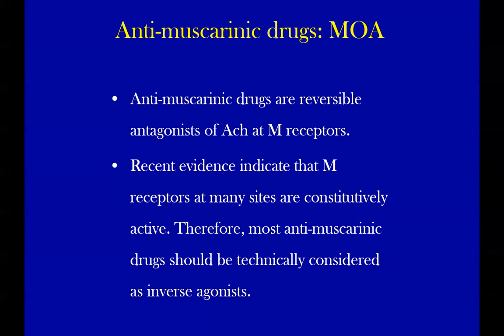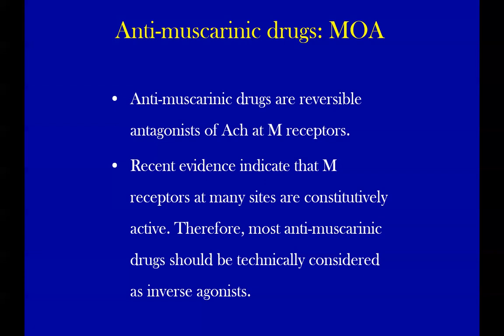So if a drug binds with those constitutively active receptors, it turns them off with an effect opposite to acetylcholine. So technically, we will call them inverse agonists. But in the books, you will find competitive receptor antagonist. You call it antagonist. I just wanted to stimulate your knowledge.